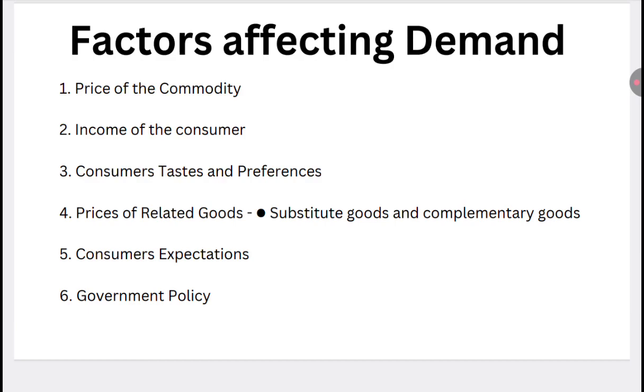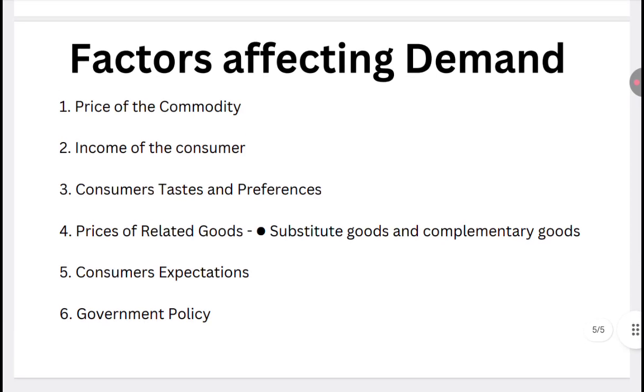Then government policies also influence demand for a commodity. If the government imposes certain taxes, that may result in a decrease in the demand for certain products. So government policies are also one of the factors affecting demand. So these were the six major factors. And one more is the price of related goods. This is important.